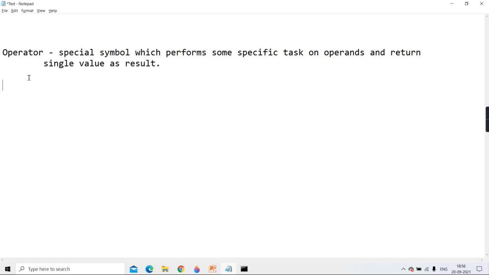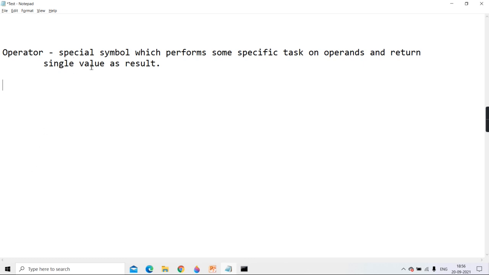Getting? Means in the language there are no operators which return how many values? More than one. And there are no operators which don't return either. Means we don't have such an operator which doesn't return a result, and we don't have such an operator which returns more than one result. Impossible. They return only one value. Agreed, guys, what I'm trying to tell you?